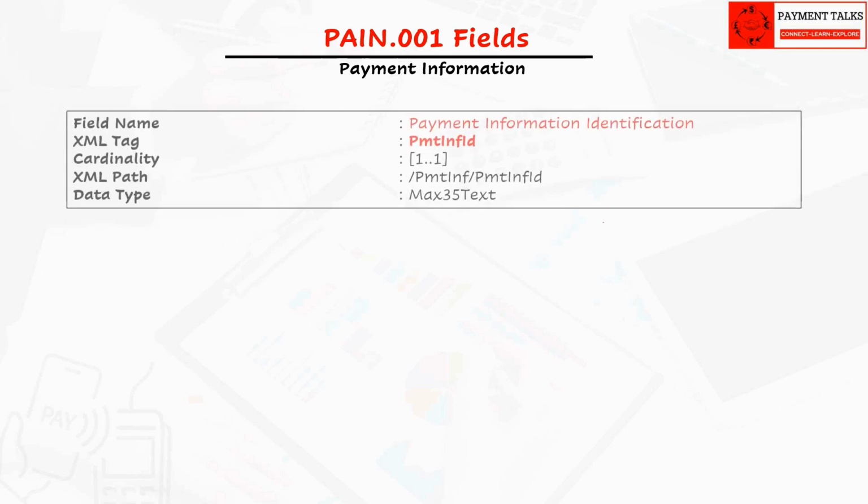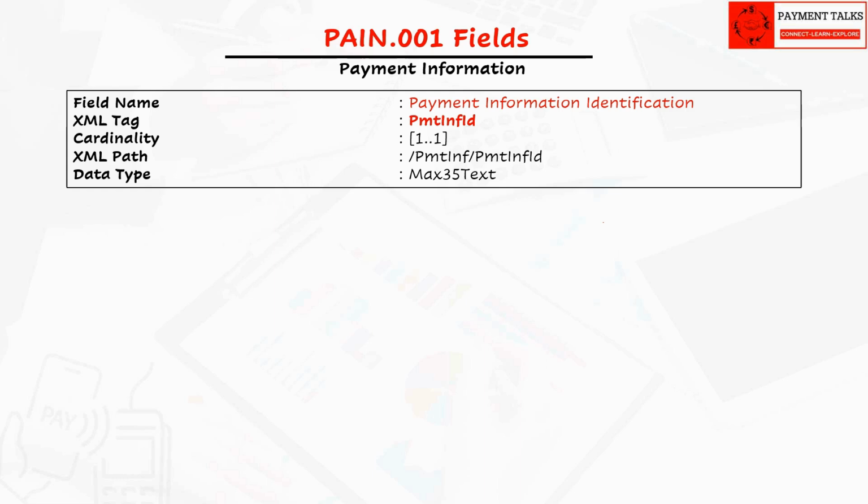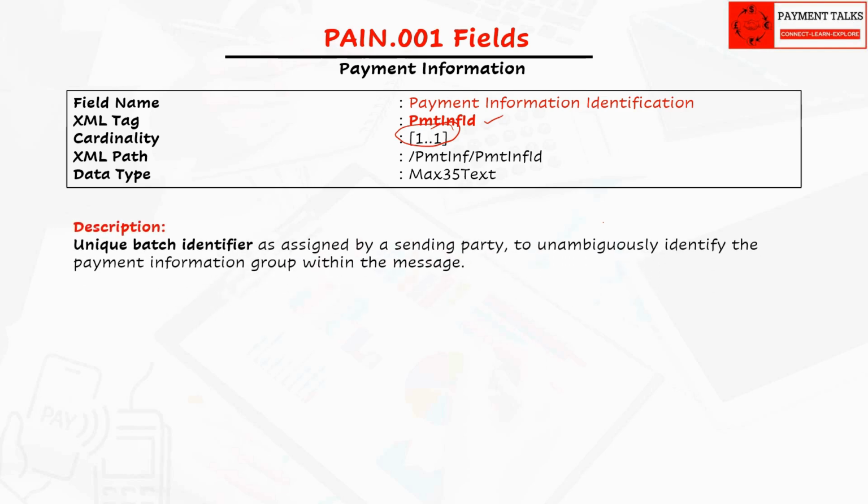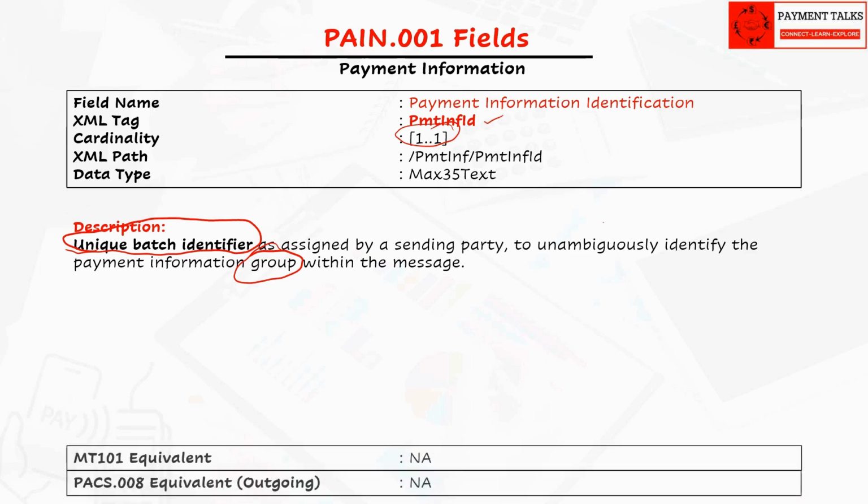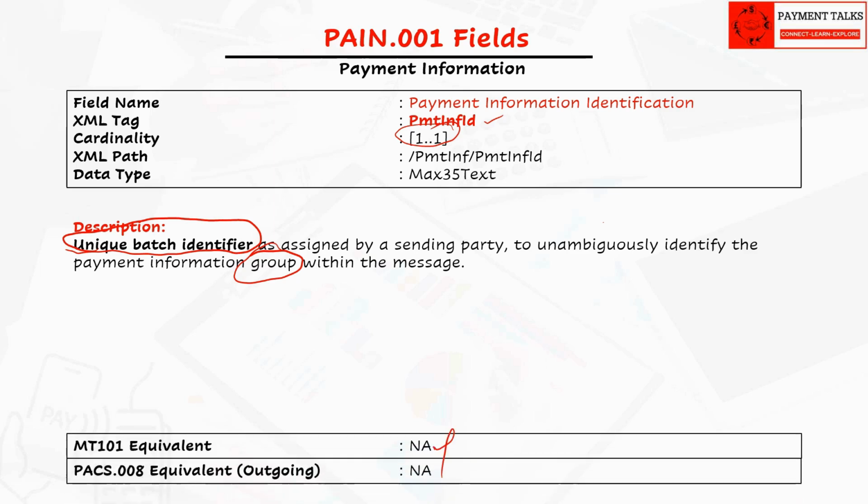Moving on to the fields, the first field is payment information identification. This is mandatory information. This field is the unique batch identifier as assigned by a sending party to unambiguously identify the payment information group within the message. There is no equivalent field in the MT101 as MT does not have exclusive batch section.